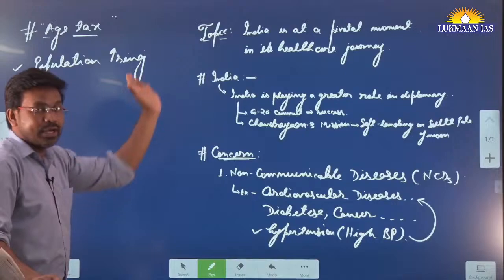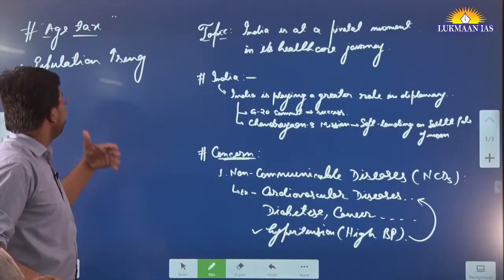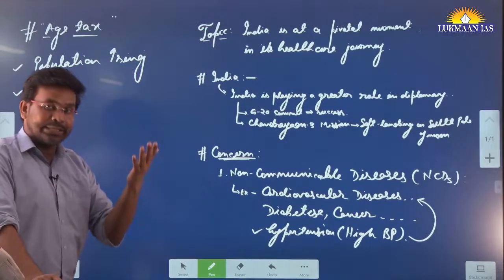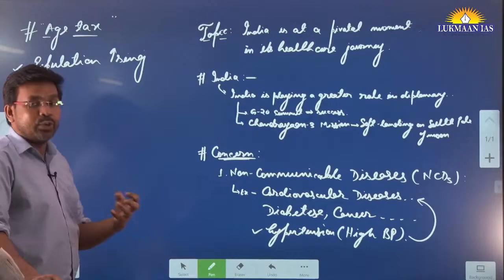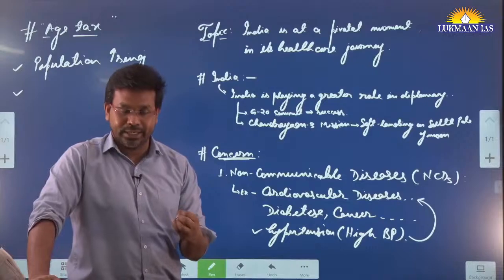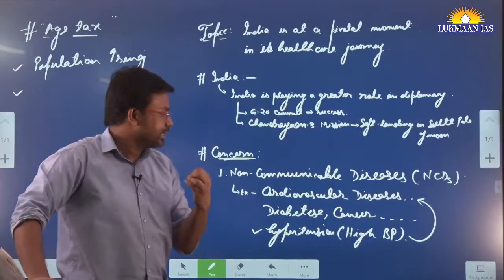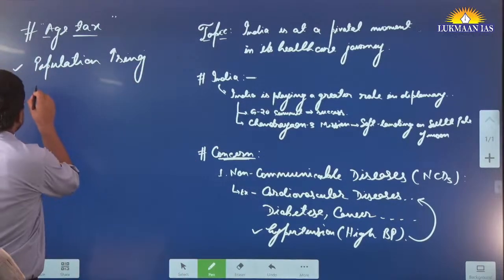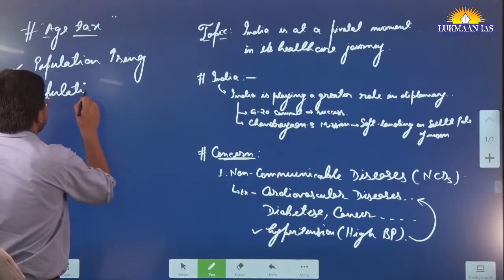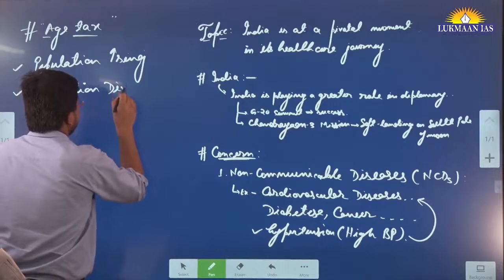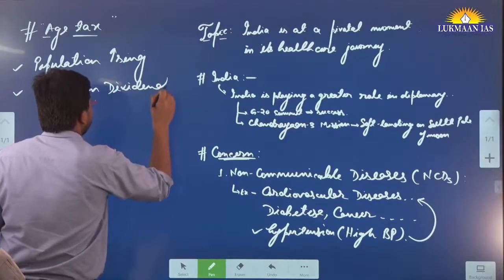But since we have an increasing population, the number of people is increasing, but we do have a population dividend. Population dividend means, so we will talk about this particular thing, population dividend.